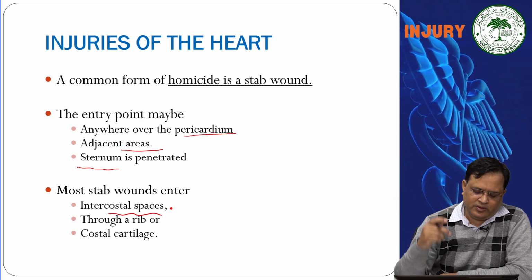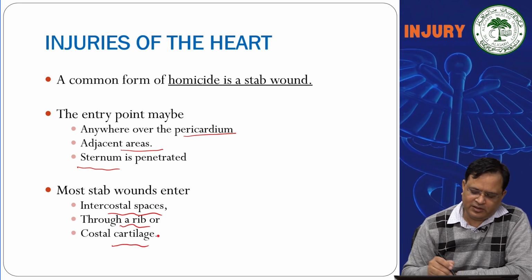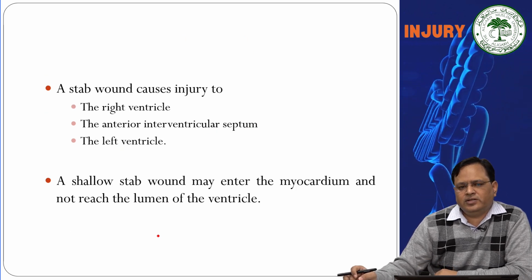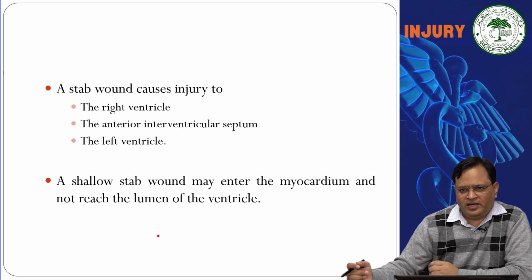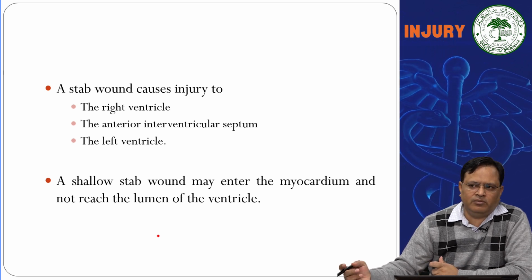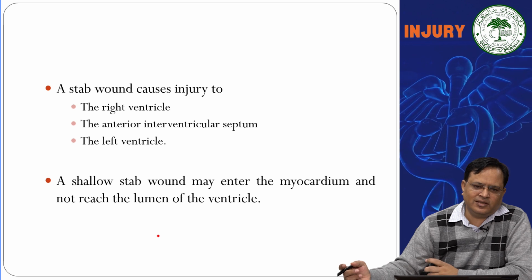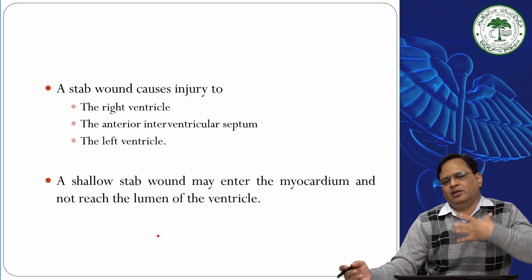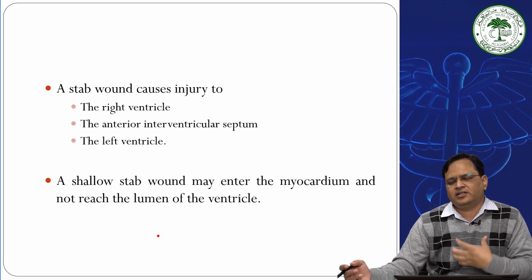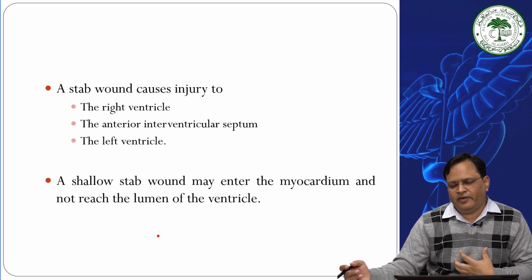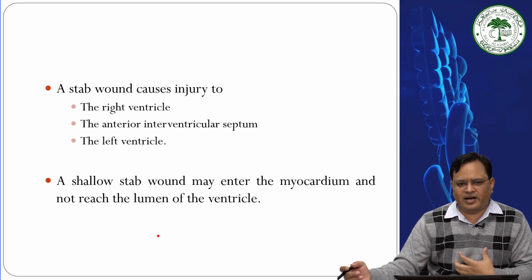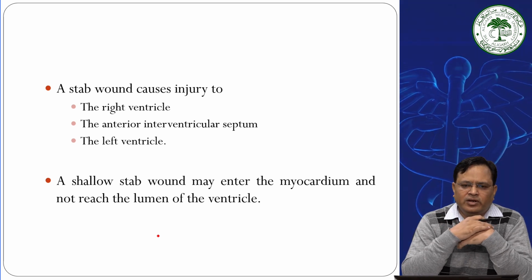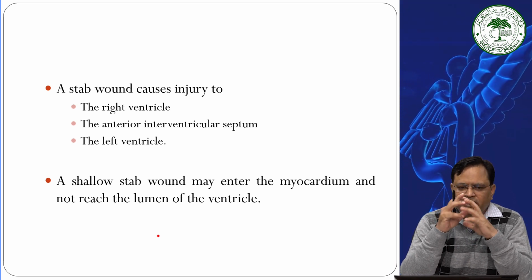Any of these factors can be there in the injury to the heart. A stab wound causes injury to the right ventricle, which is very thin and can lead to more blood extravasation. The structures which are lying in the front are the left atrium, right ventricle, left ventricle and anterior interventricular septum. These can all be injured.